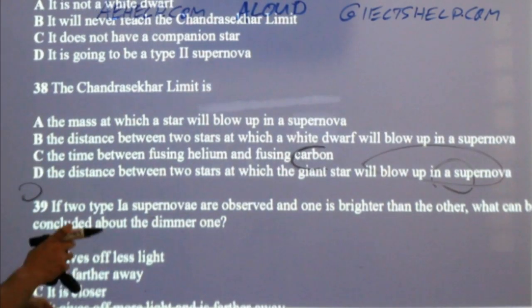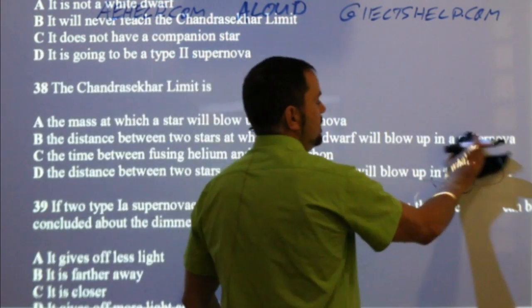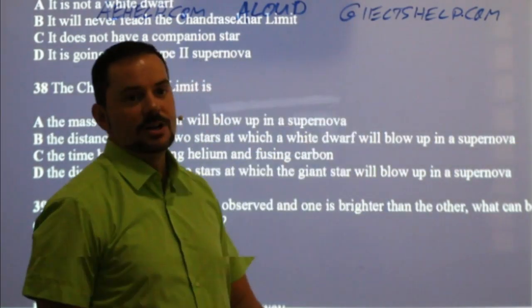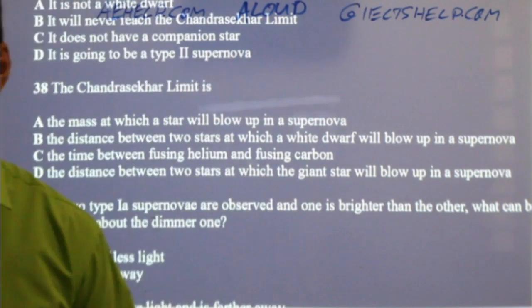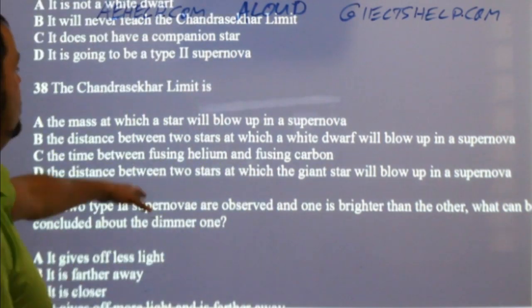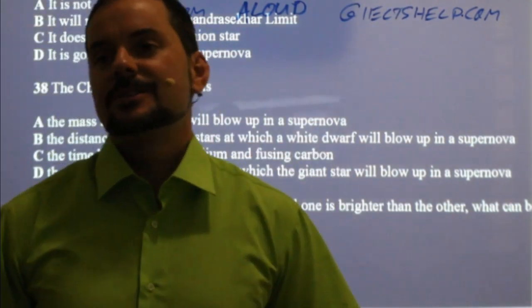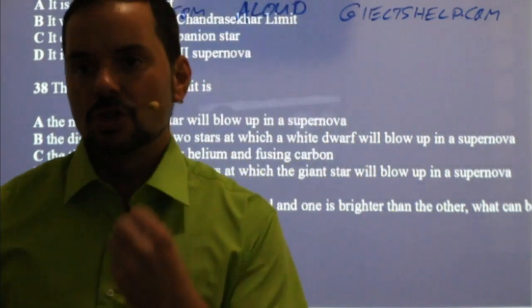The Chandrasekhar limit. What is the Chandrasekhar limit? It's a good piece of trivia to know, just in case you're on the show Who Wants to Be a Millionaire. The Chandrasekhar limit is the point at which a star can no longer hold its own weight, right? Don't just search for the answer.